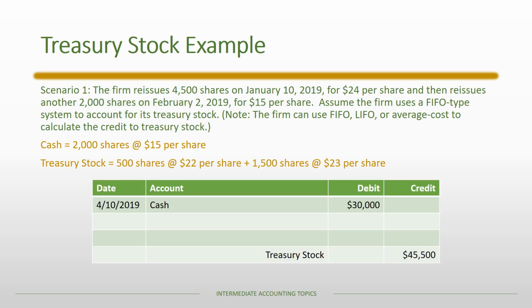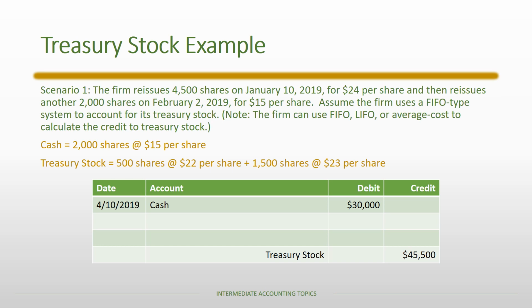And so the two easy parts of this entry are, of course, the debit to the cash that we receive and the credit to treasury stock based on those layers. And notice in this case that the credit is much more than the debit. In other words, the cost of the treasury stock is more than what we received. And so essentially there's been this distribution to our shareholders. And so how do we deal with that?